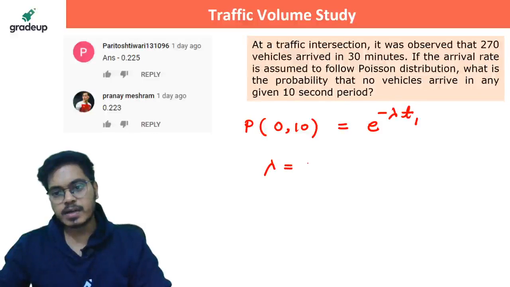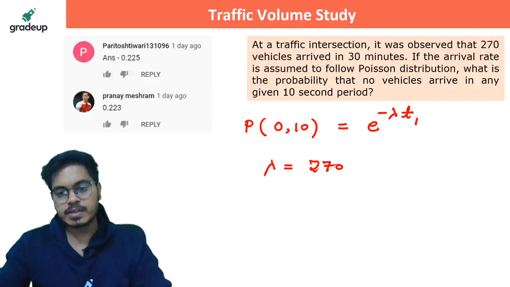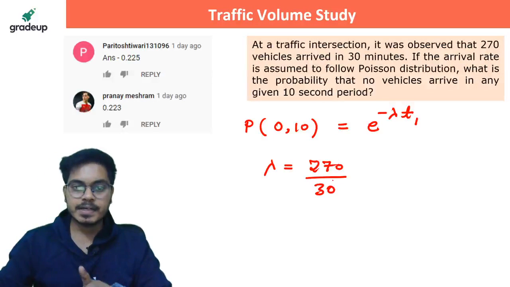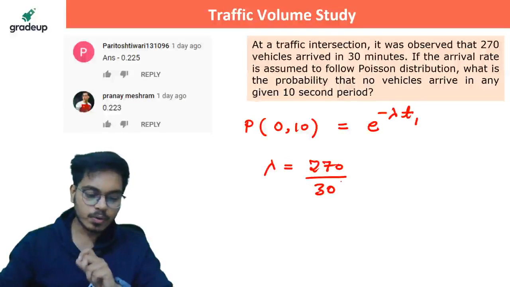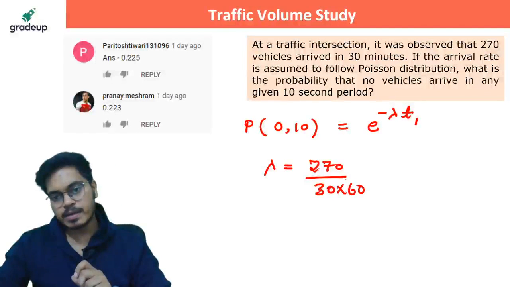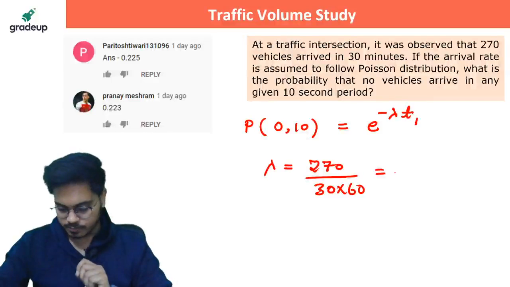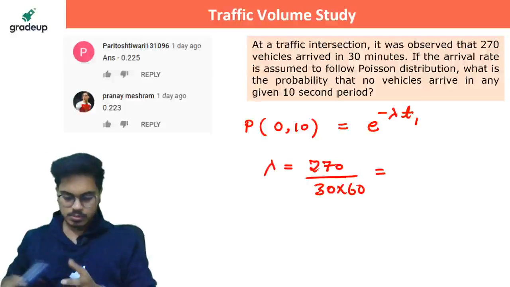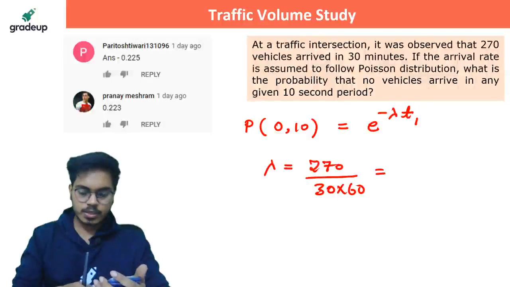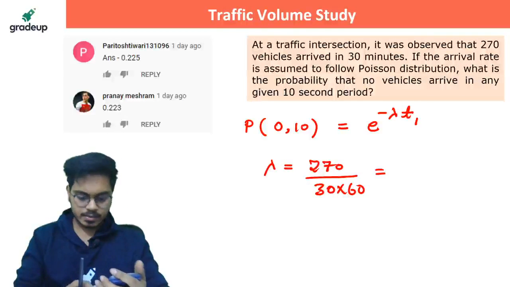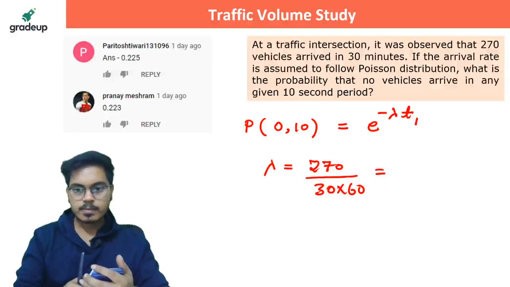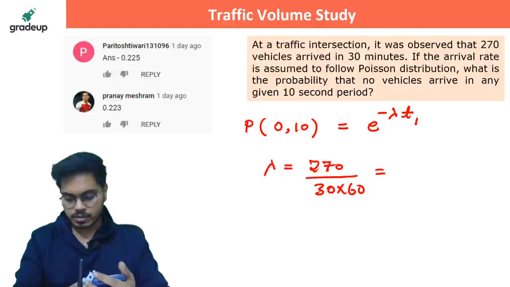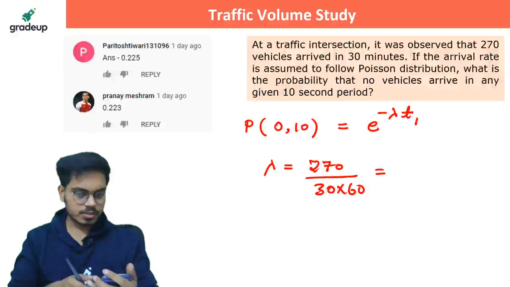So let me get the value in vehicles per second. 270 is the vehicles in 30 minutes, but I want this in seconds. Multiply it by 60. How much should this come? It should be 270 divided by 1800.